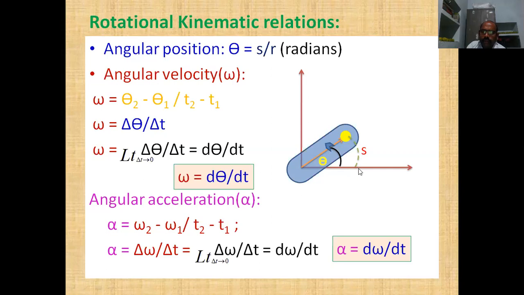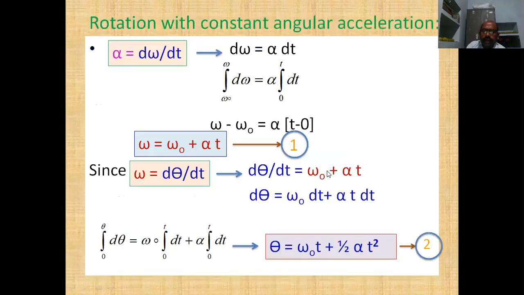Similarly, time is also 0 here, and whenever it reaches this point, the time elapsed is t. So the limits of theta are from 0 to theta, and the limits of time are from 0 to t. Similarly here also the same limits for time.